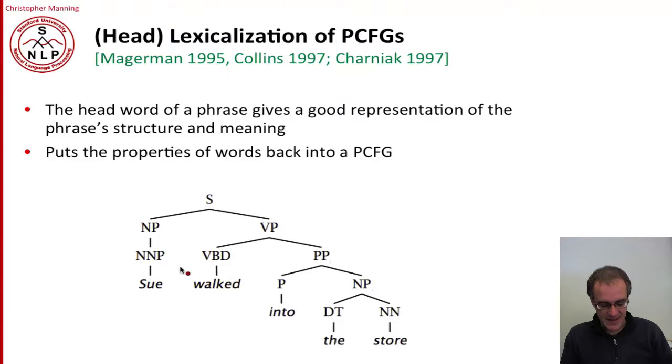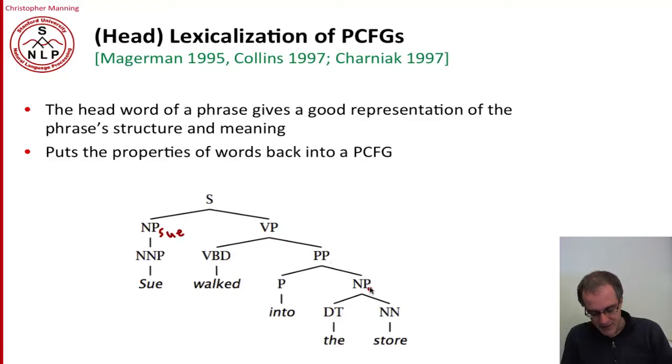The idea of lexicalization is, let's define for each category a way of finding its head. So for a noun phrase, we'll say that the last noun in it, whether a proper noun or a common noun, will be declared its head. And so for this noun phrase, we'll say that its head is Sue.